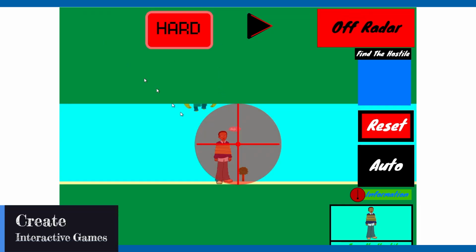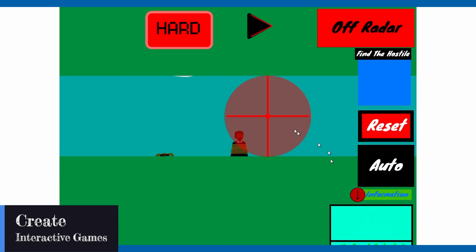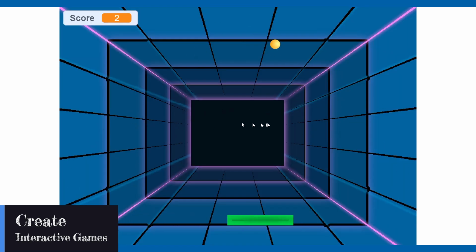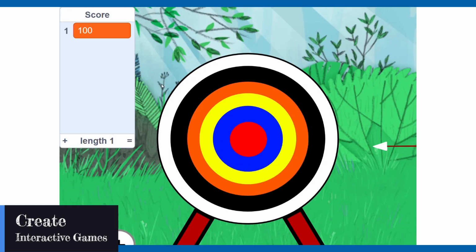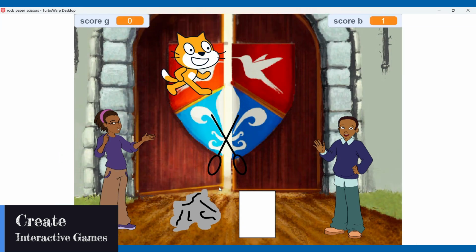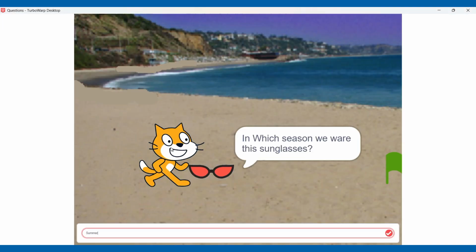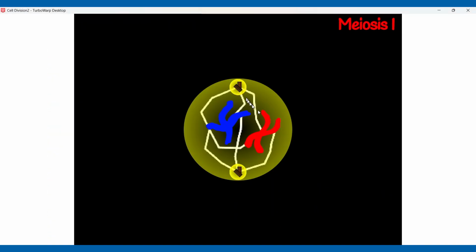You'll be building interactive games. You can build any game you want. Hunting game, ping pong game, archery game, and more of interactive games you can make. You can make puzzles, stories, science experiments, simulations, and more.